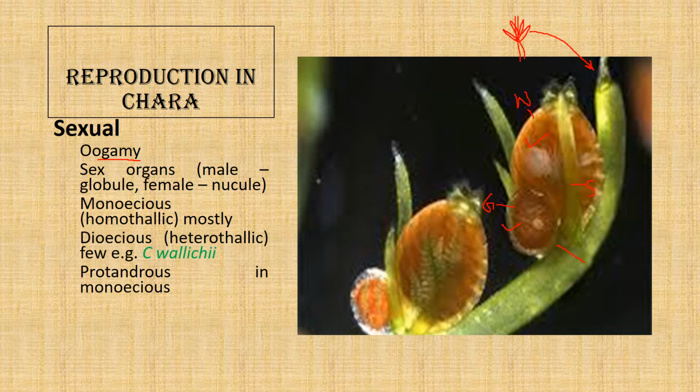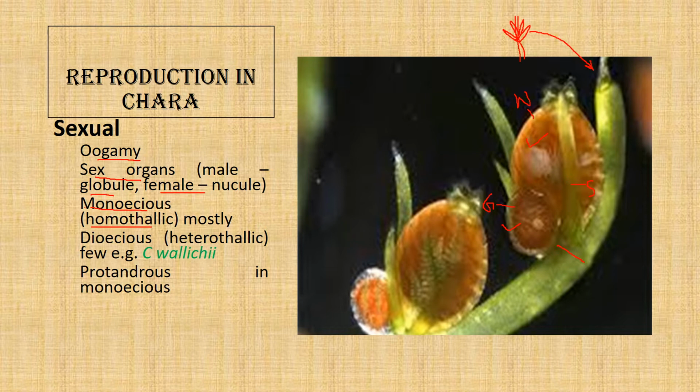The male sex organ, as we have discussed, is the globule, and the female one is the nucule. Reproduction in Chara is mostly monoecious, which means they are homothallic. Monoecious or homothallic means that the different sex organs, male and female, are born on the same plant.